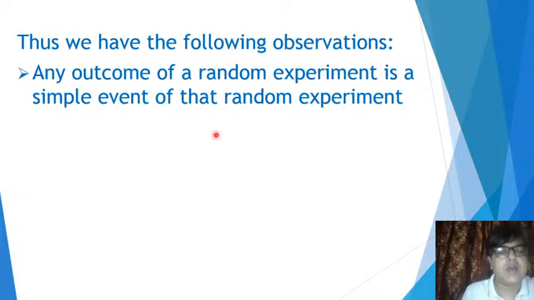Because in the previous example, in the experiment of rolling a die, we decomposed the event odd face into 1, 3 and 5. Now what are these? They are individually outcomes of a random experiment. 1 is an outcome, 3 is an outcome, 5 is an outcome. So 1, 3 and 5, which we call simple events, are actually outcomes of a random experiment.